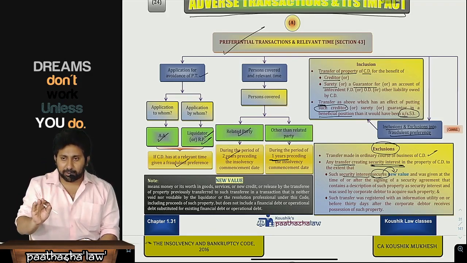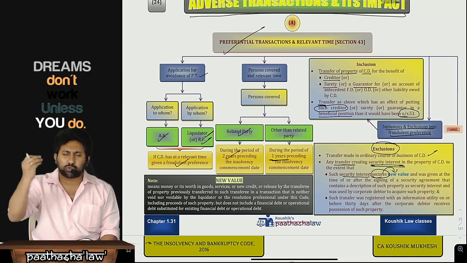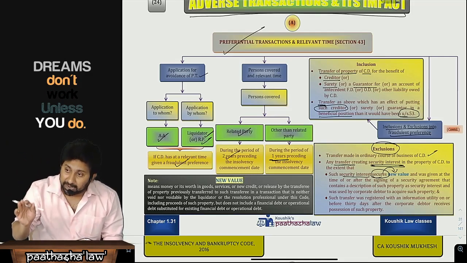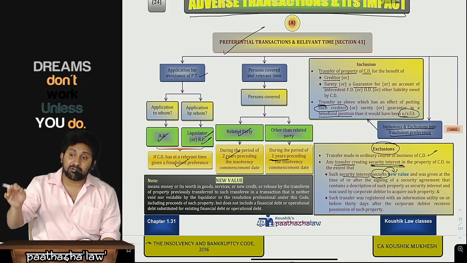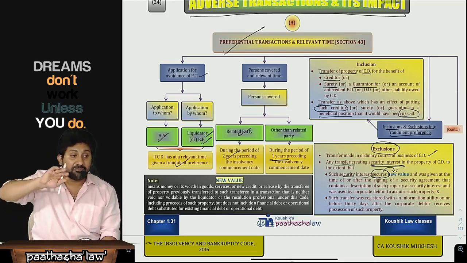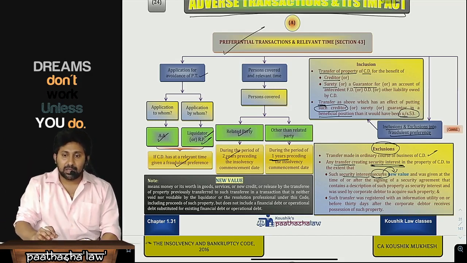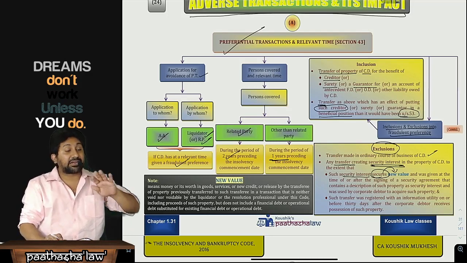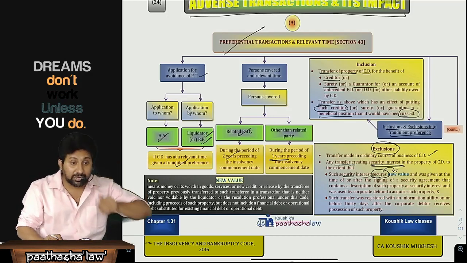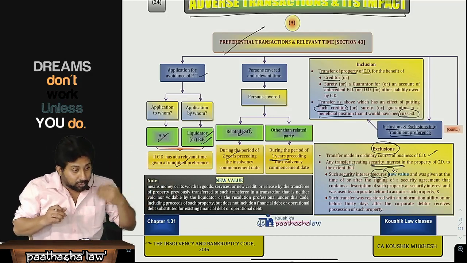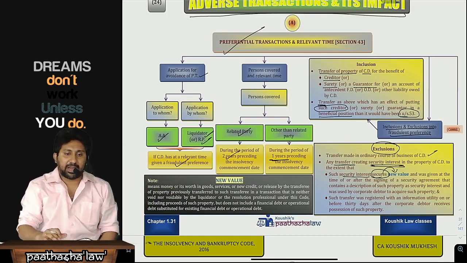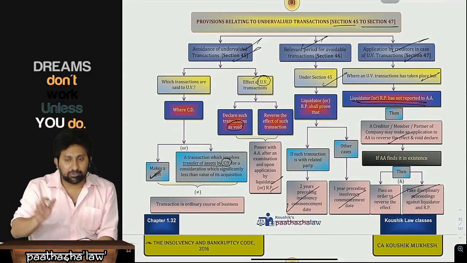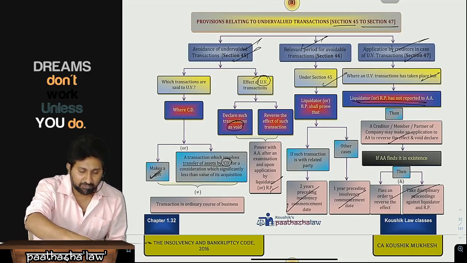Any transfer of property for the benefit of any creditor, surety, guarantor, or any other person being a creditor. That particular benefit, whatever you are giving because of the transfer, will be higher than what he would have realized if he got realization along with all the other creditors. But in that, an ordinary course transfer will not be taken, or a transfer of asset made as security for a new loan taken, new value given, then no problem. Next issue, provisions relating to undervalued transactions, section 45 to section 47.